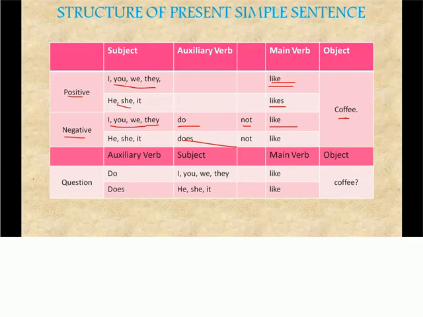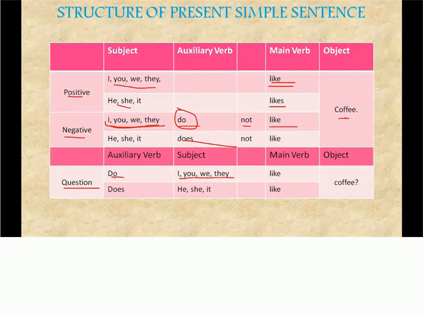For a question, how do you use it? In a question the auxiliary verb comes first. The same auxiliary verb that we had, you have to use it first. That is how you will make a question. For all these same subjects or pronouns, we are going to use do.